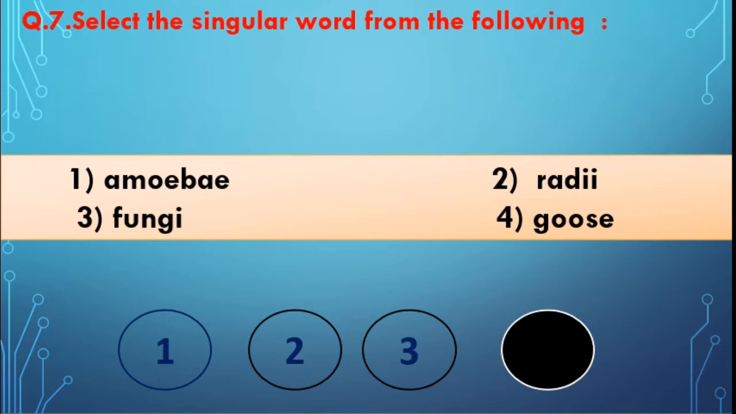Okay, like that. Amoeba is a plural word and the singular is amoeba. That is nothing but a microorganism. Okay, next one is radii is a plural and radius is a singular. Okay, and third one is fungi is a plural word and fungus is a singular word. So the answer is 4th one. Okay.